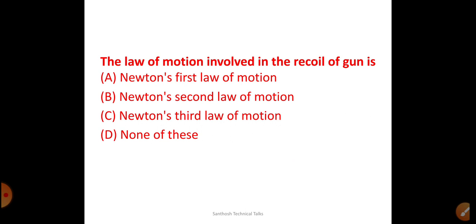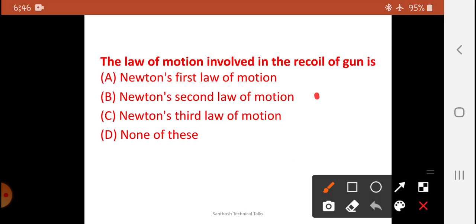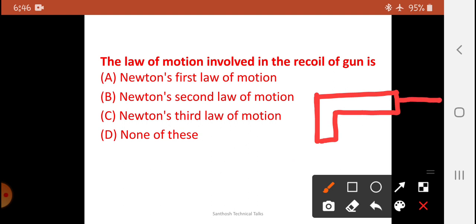Next, superb question. The law of motion involved in recoil of a gun. Let us consider, so this is a gun. If the bullet is passing through this side, the gun recoils in this direction. So Newton's third law states that every action has an equal and opposite reaction.